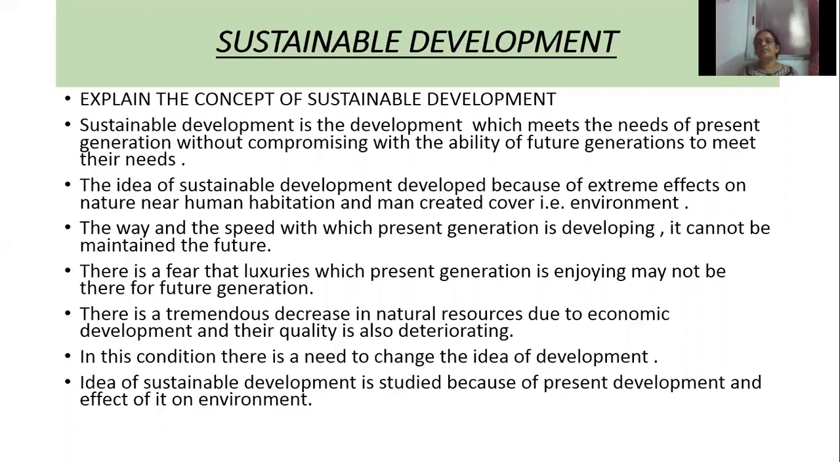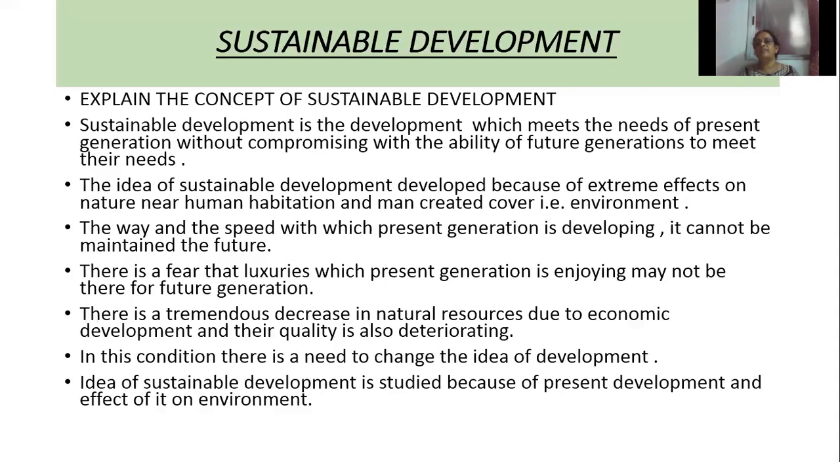That means we should achieve development. Present generation means we are the present generation. So we should achieve development in such a way that we should not harm or destroy the environment. For economic development, we are making use of natural resources. So we should not exhaust the natural resources. We should keep a sizable amount of natural resources for the future generation. Then only they can achieve development. That is sustainable development.